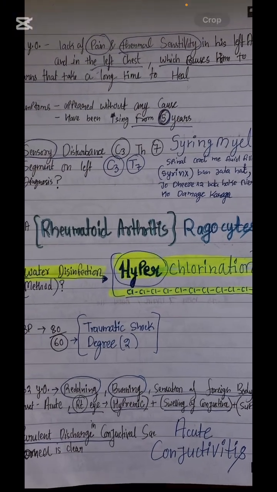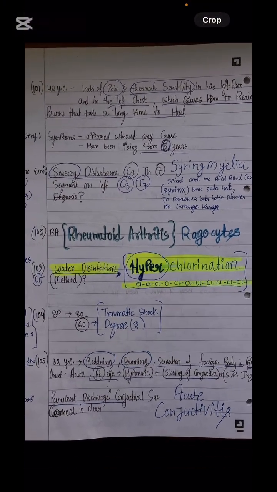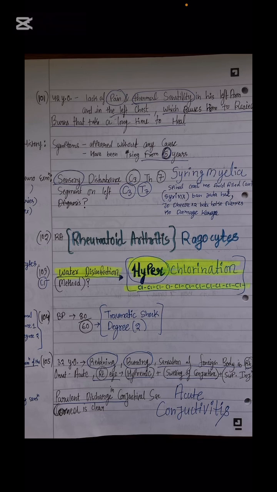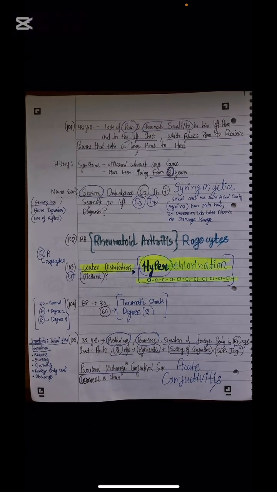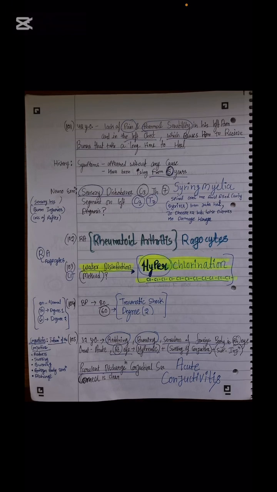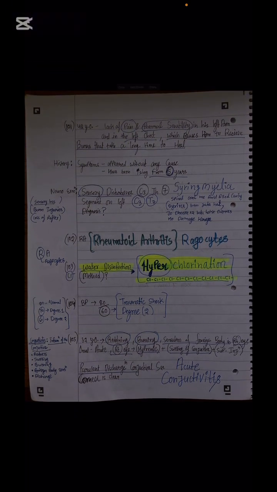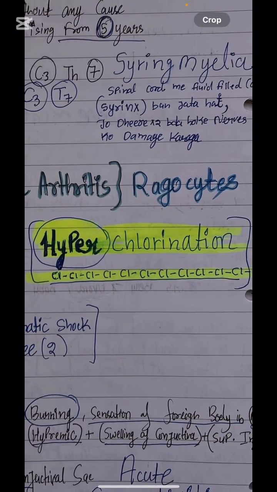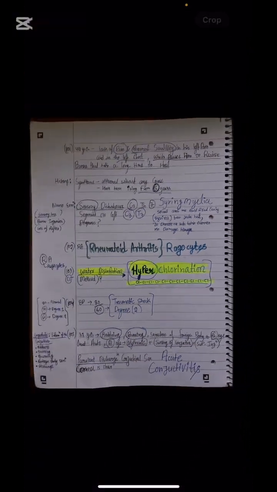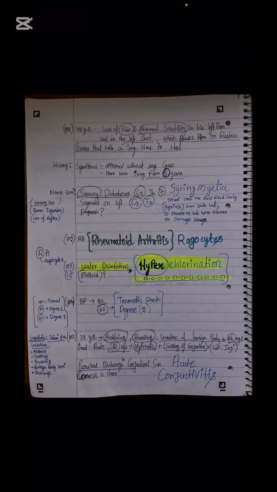In rheumatoid arthritis, what cells will you see in the patient? You will see, sir, ragocytes. R for rheumatoid arthritis and R for ragocytes. Please remember it. How will we disinfect the water? Sir, we will do hyperchlorination. Please remember that in the options you will be given chlorination, double chlorination and hyperchlorination. Sir, I have written chlorine in my notes this many times so that you remember that the answer is not chlorination, not double chlorination. The answer is hyperchlorination. Please remember this.